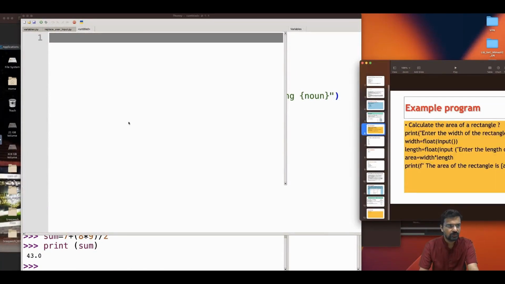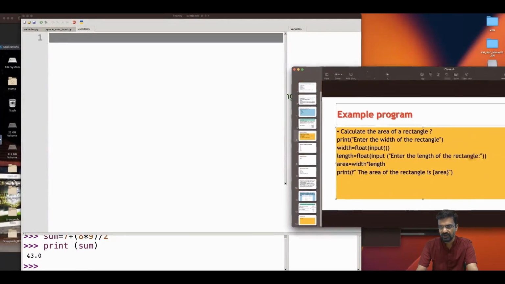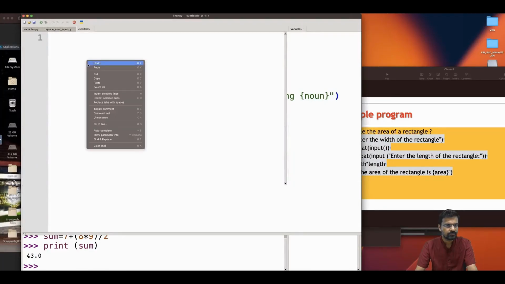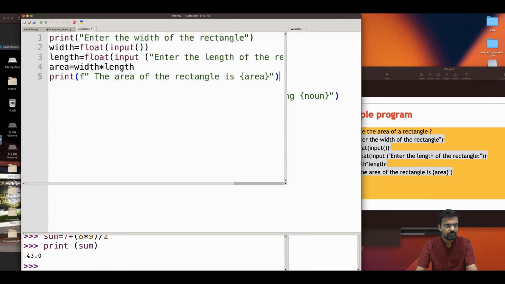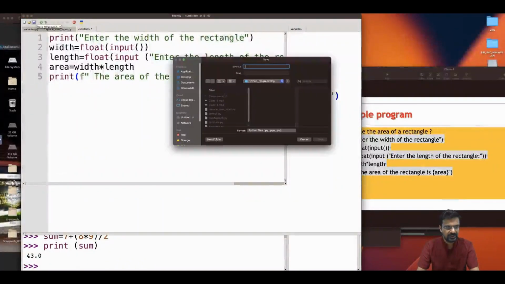So how to calculate the area of a rectangle? I'll just copy from here to save our time. Here we have explained everything in the first initial session.